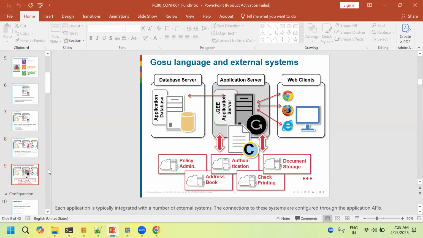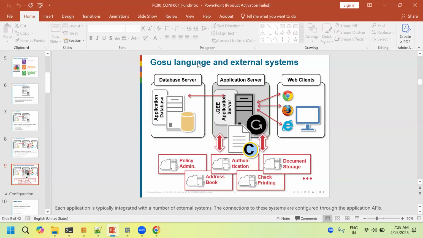Next, for these things to be interlinked, something has to be communicated, correct? So logic has to be communicated and details have to be communicated. How this is communicated in a Guidewire system is through a language called Gosu. Gosu is built on top of the Java platform, but it has a different syntax.